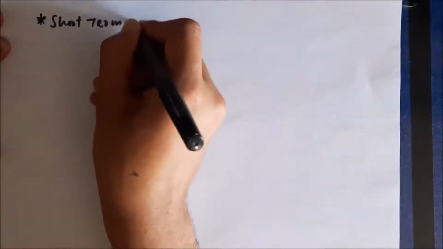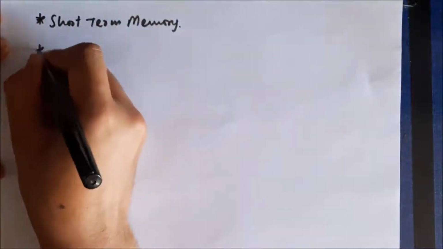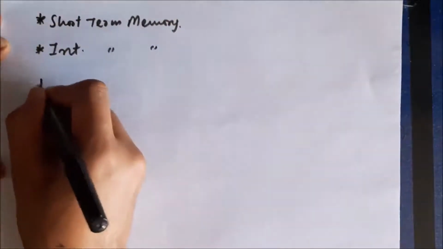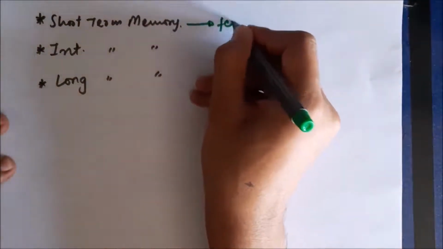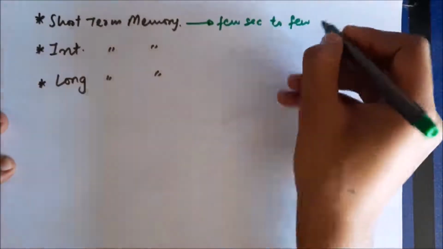Whenever we acquire knowledge of something, initially we are going to remember it only for some time. So it is initially called short-term memory. Then it can be converted into intermediate-term memory and then into long-term memory. Short-term memory lasts for a few seconds to a few minutes only.